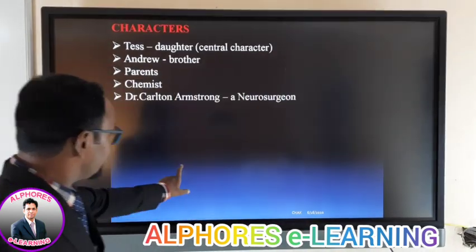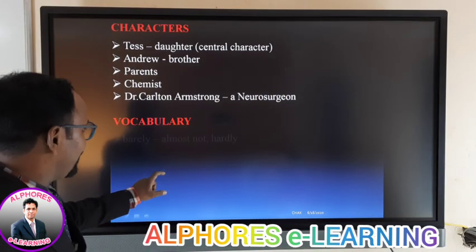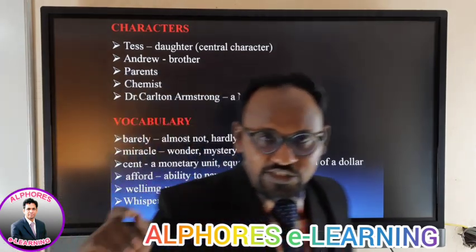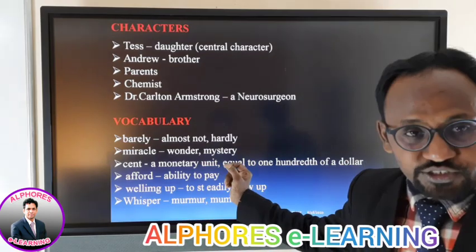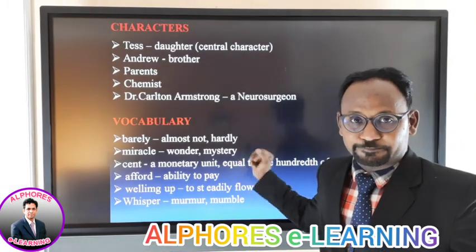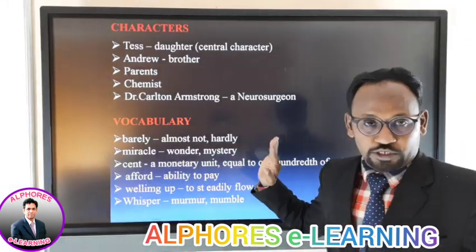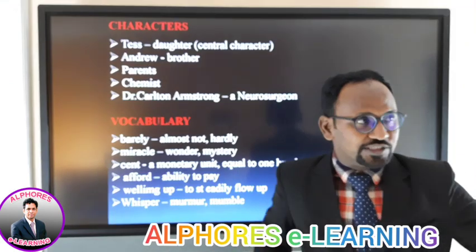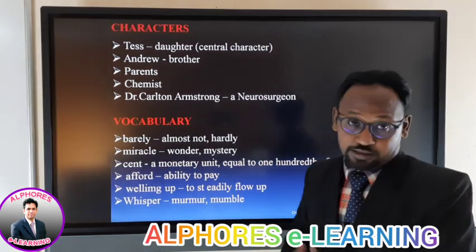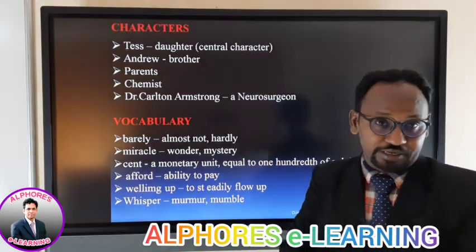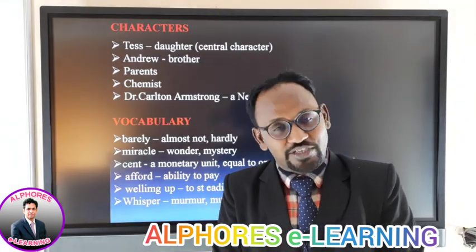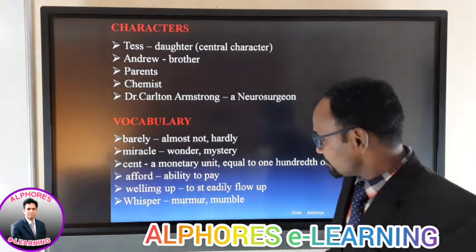And let us see some more information here. Vocabulary you have, my dear students. So these are some of the words that you have before you. Just pay attention for half a minute, please. You look at this. The first word, barely. Almost not, hardly. So barely, for example, it's barely raining. No, it's not raining. Miracle, like wonder, mystery. So when something beyond our imagination happens, we generally call it a miracle.